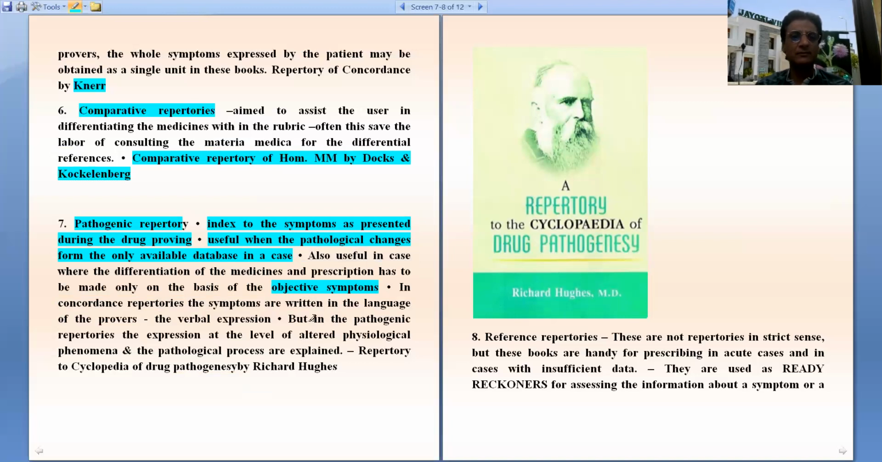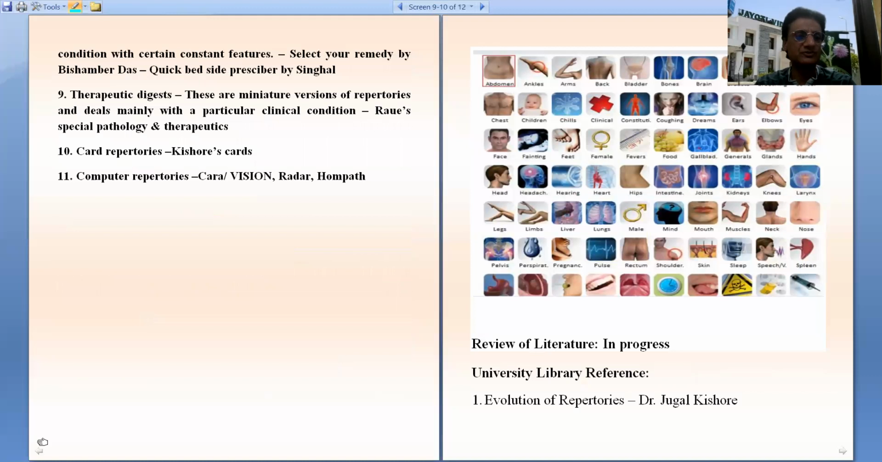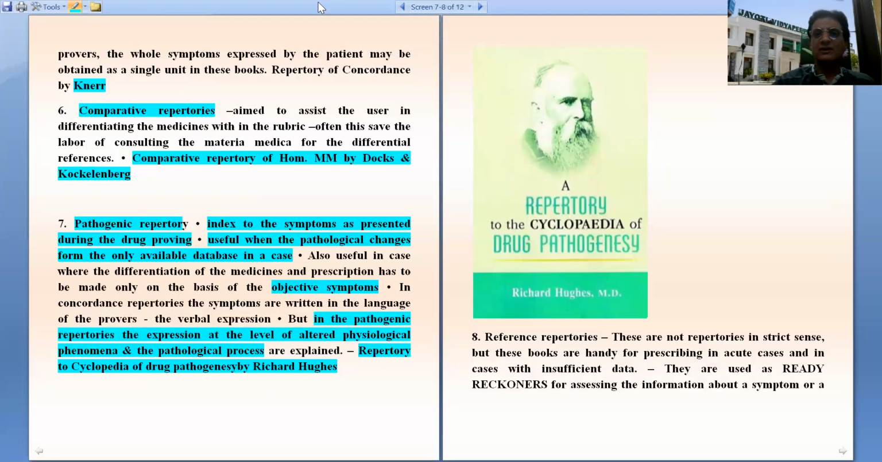In pathogenic repertories, the expression of the rubrics are at the level of altered physiological phenomena, that is pathological processes. The example is Repertory to Cyclopedia of Drug Pathogenesis by Richard Hughes. Here's the front page of Repertory of Richard Hughes.